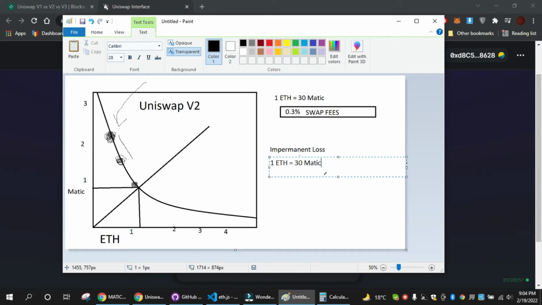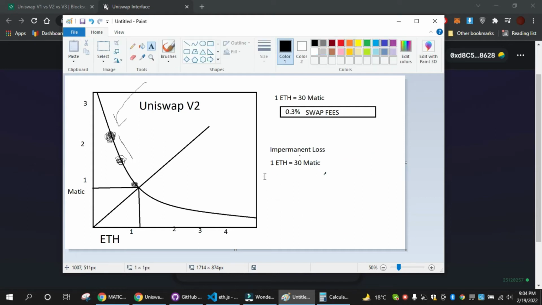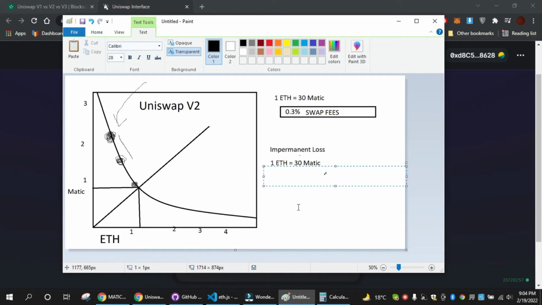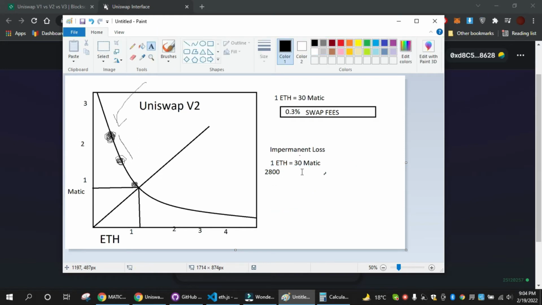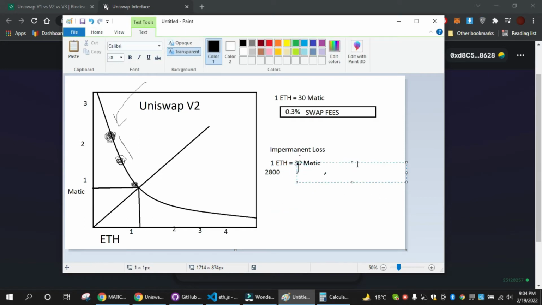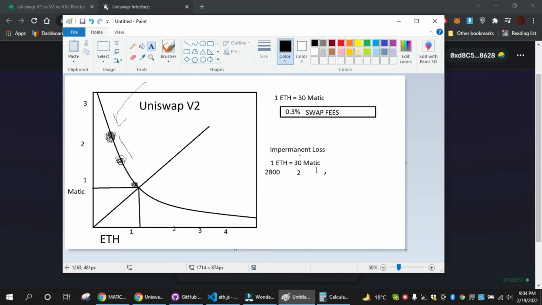And let's say that the price of ETH is around $2,800, and the price of matic is about $2. Now if matic drops in value... okay, let's discuss ETH. Now if ETH drops in value and goes to, let's say, 2000,